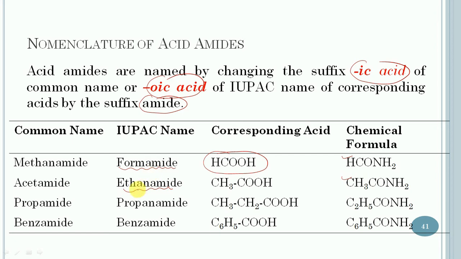The third one is propanamide, derived from propanoic acid, and this is the formula of propanamide. And the last one is benzamide, derived from benzoic acid, and this is the formula for benzamide.